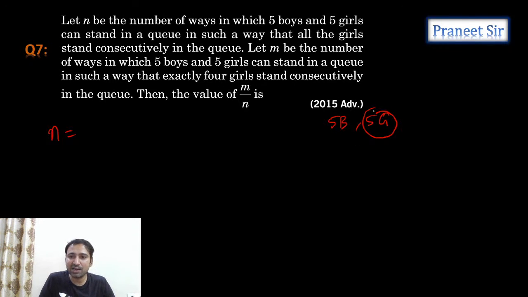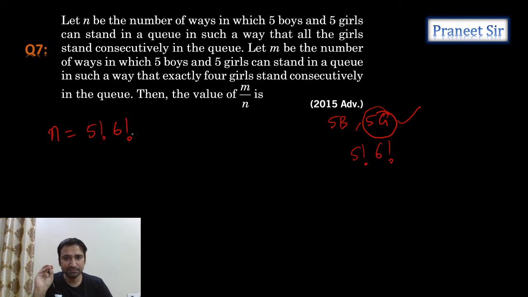If you make all girls a bundle, how many ways can we rearrange them in that bundle? 5 factorial ways. But we'll consider this one bundle as only one person. So in total, how many persons are there? 6 persons are there. These 6 persons, how many ways can we rearrange them? 6 factorial ways. So n is going to be 5 factorial into 6 factorial. Clear?